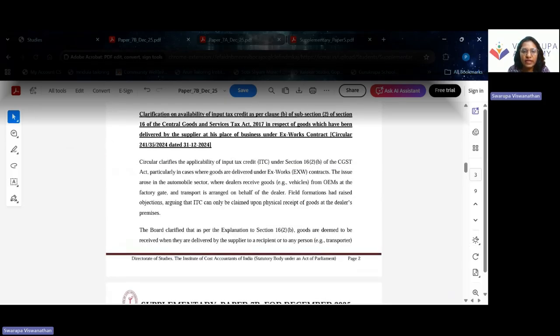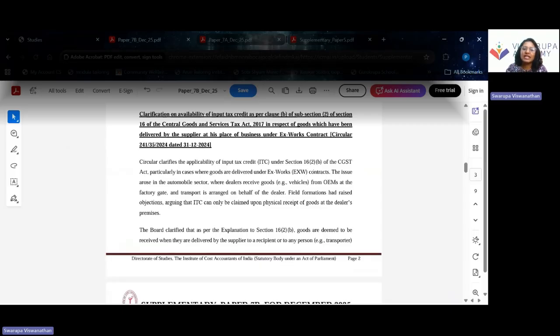So the circular clarifies the applicability of ITC under section 16 sub-section 2 clause (b) of the CGST Act, particularly in cases where goods are delivered ex-works. The issue arose in the automobile sector, where the dealers used to receive the goods from the factory gate and the transport was arranged on behalf of the dealer.